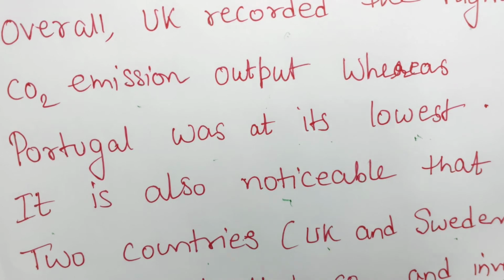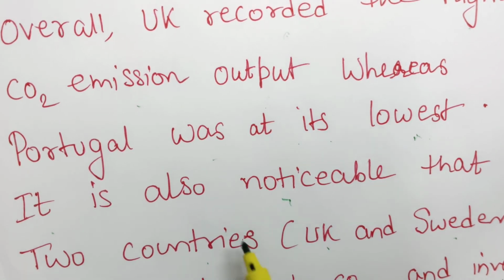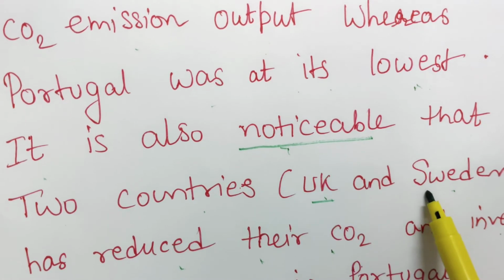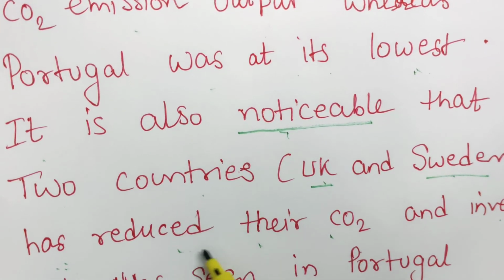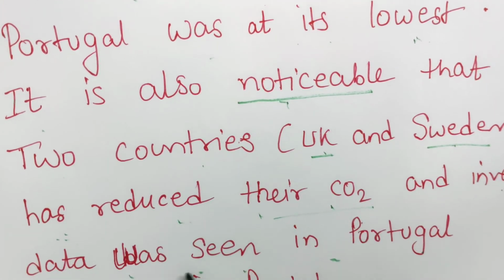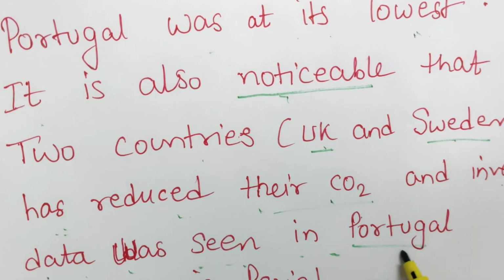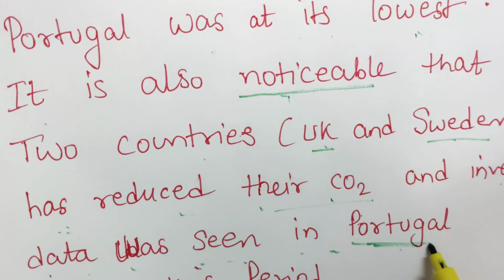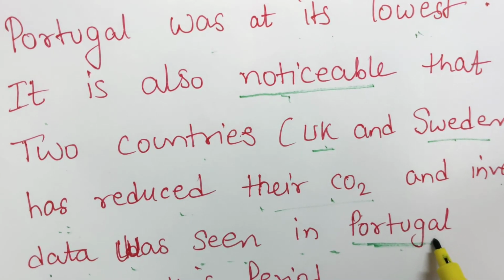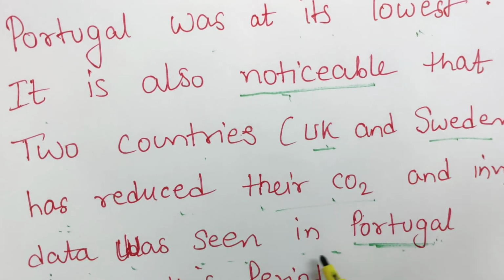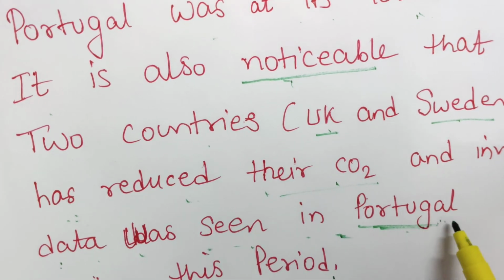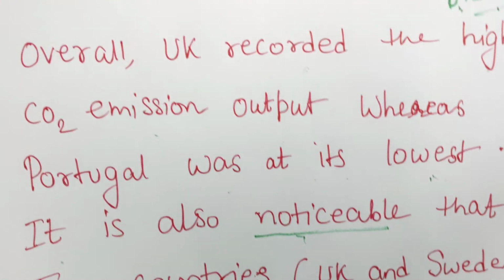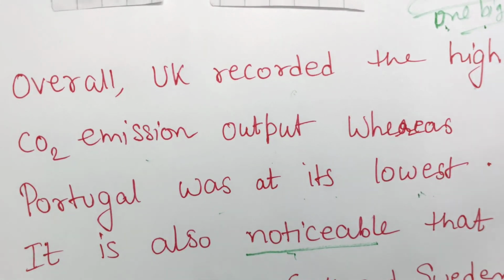What I told you, as I showed you, this is noticeable. These two countries have reduced their CO2, and inverse data was seen in the others. It means this country has had an increase in CO2 emissions as compared to 1967. Okay, in this way we have done this overall paragraph.